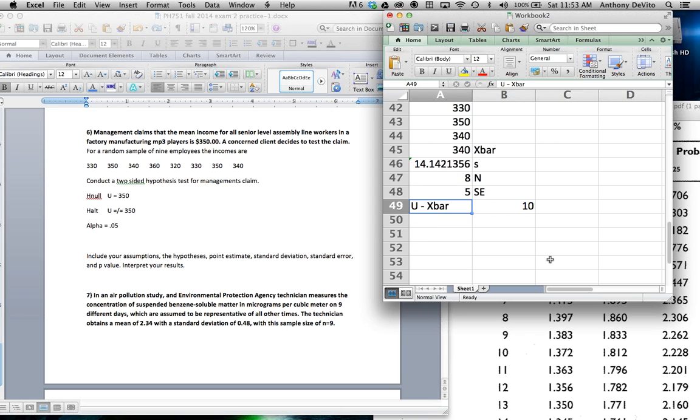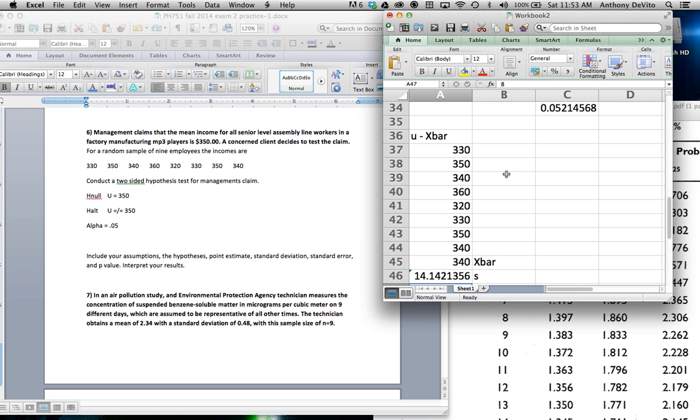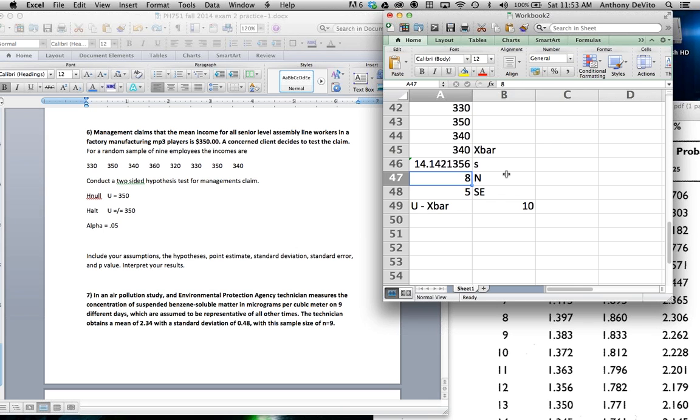Okay, so our standard error is 5. Okay, so now, let's see. Okay, good. So now I have to determine how many standard deviations apart these two values are. Okay, so now I'm going to say to myself, did I get all those numbers right? Let's check. 340, 350, 330, 320, 360, 340, 330. I think so. Okay, so I'm gonna go ahead and check this.